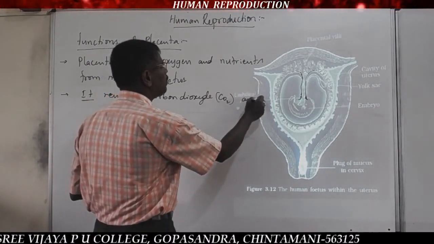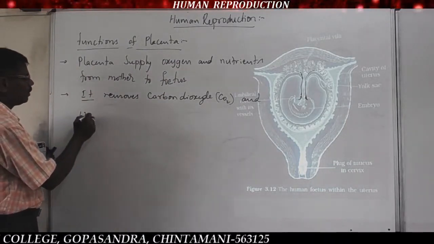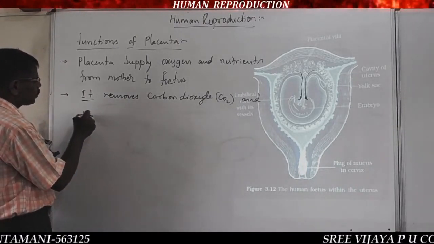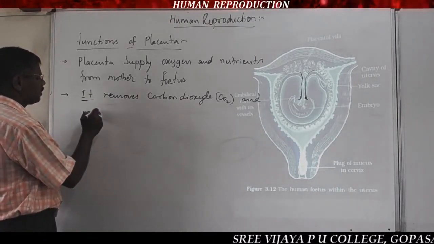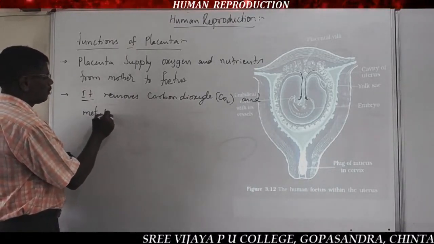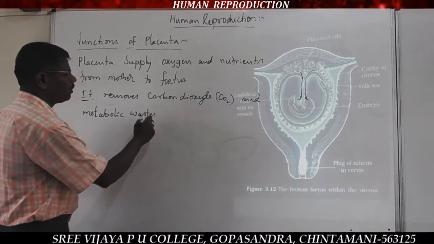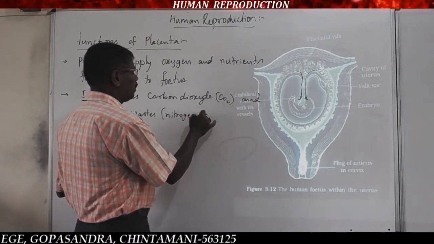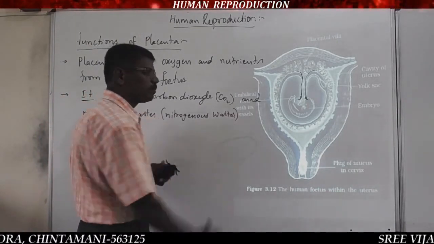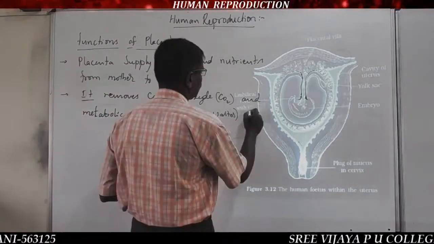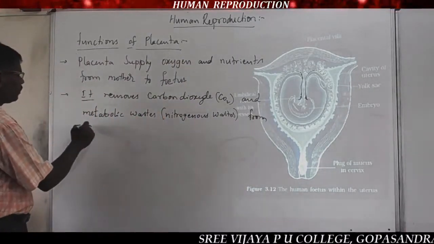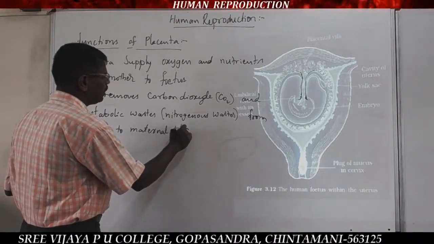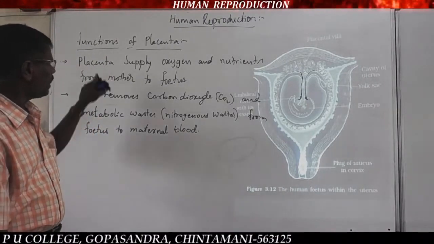and metabolic wastes. Metabolic wastes are nothing but nitrogenous wastes, removed from the fetus to the maternal blood.